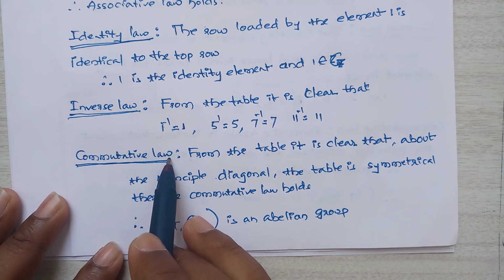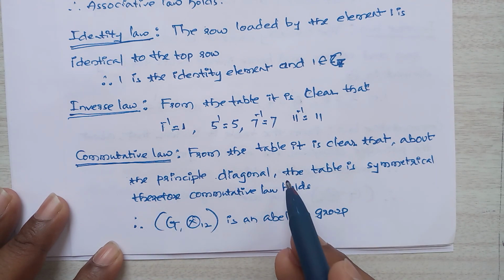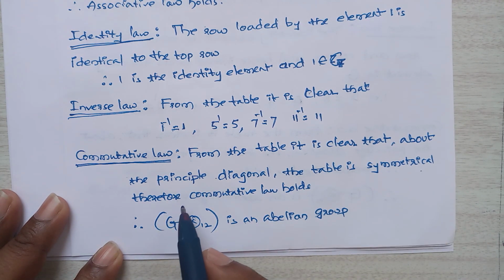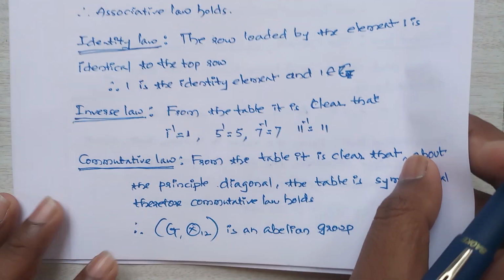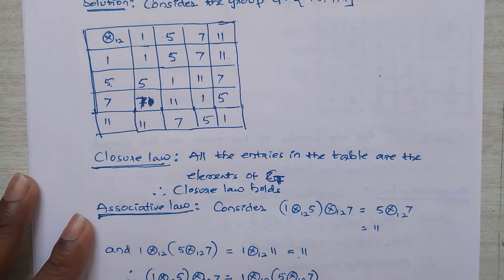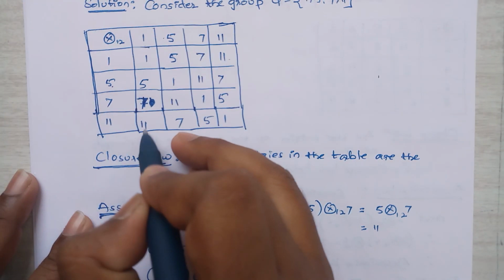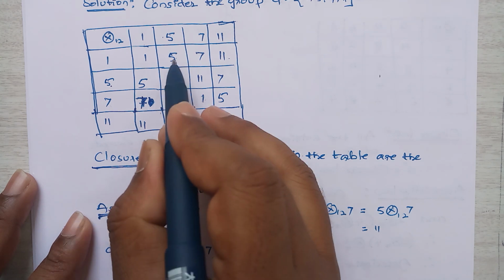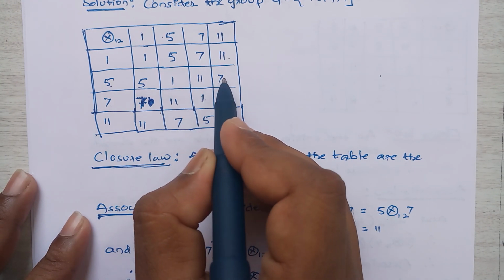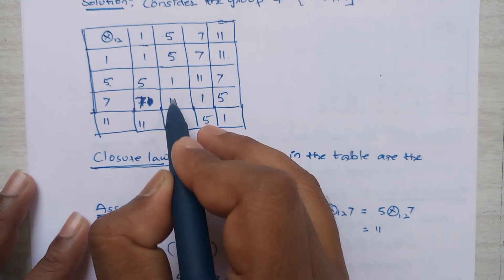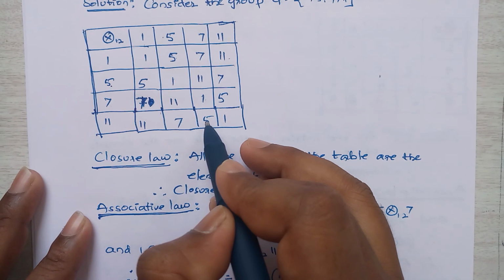Next, the commutative law. From the table it is clear that above the principal diagonal the table is symmetrical, therefore the commutative law holds good. See the table here: 5 7 11 is symmetrical to 5 7 11, this is row, this is column. And 1 11 7 is symmetrical to 1 11 7.